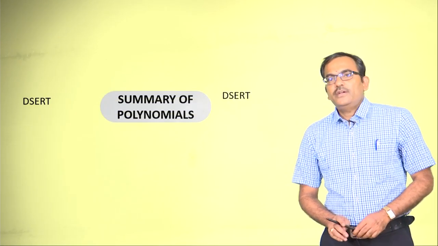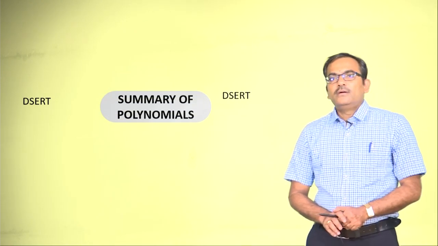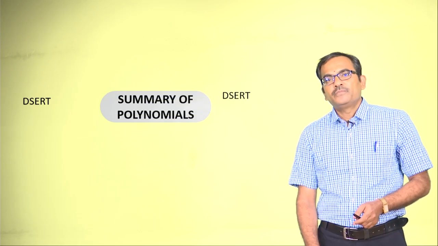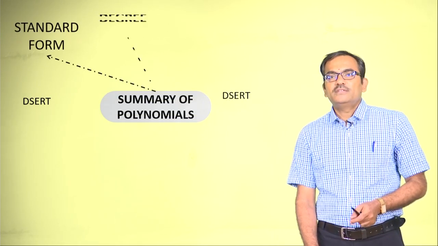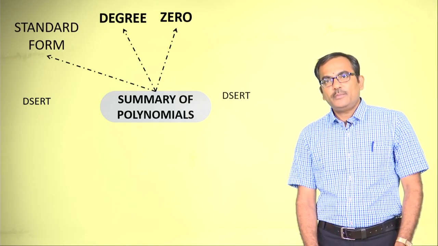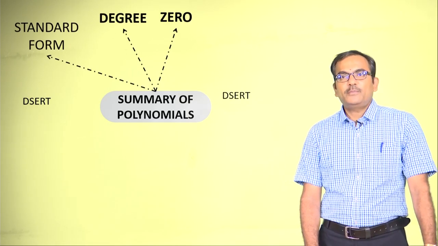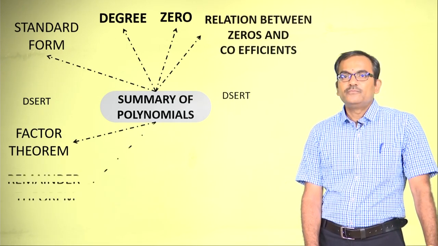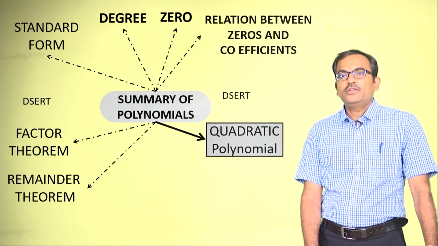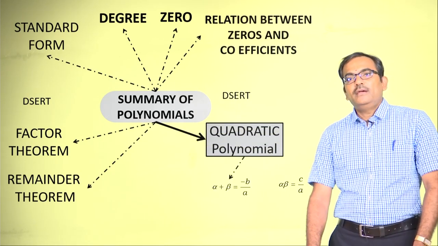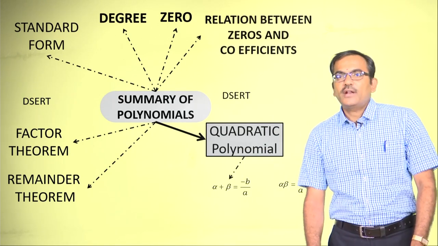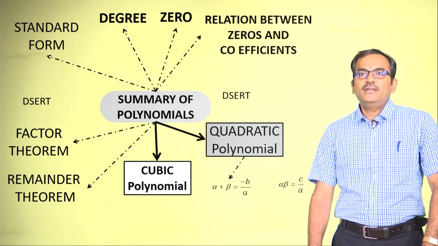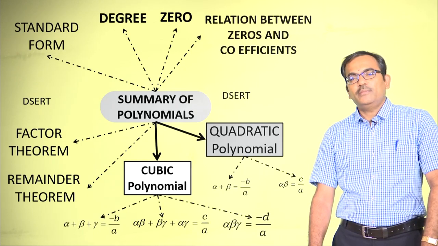Now, let us try to summarize whatever we have discussed in the short span of some 40 minutes today. The summary of polynomials, the standard form we have discussed, the degree of the polynomial, the zeros of the polynomials, relation between zeros, factor theorem, the remainder theorem, the quadratic polynomial, and the formulae connected with quadratic polynomial, and ultimately the cubic polynomial and the formulae connected with cubic polynomial.